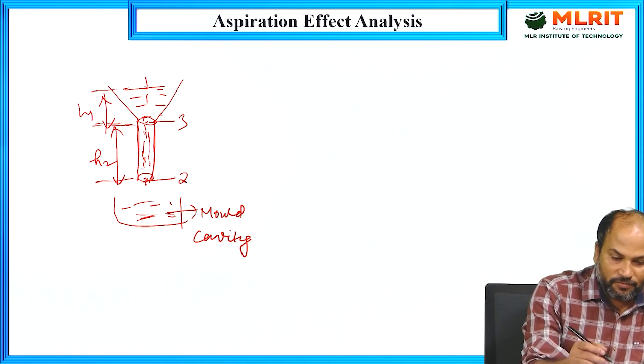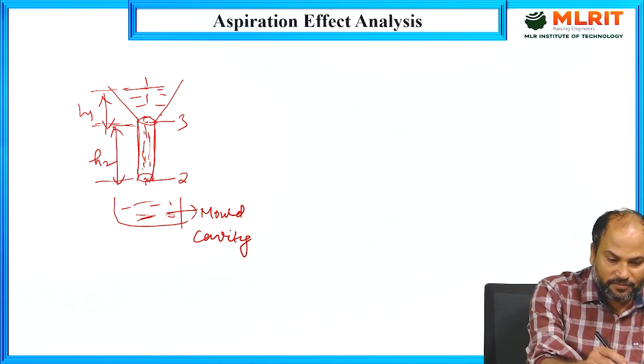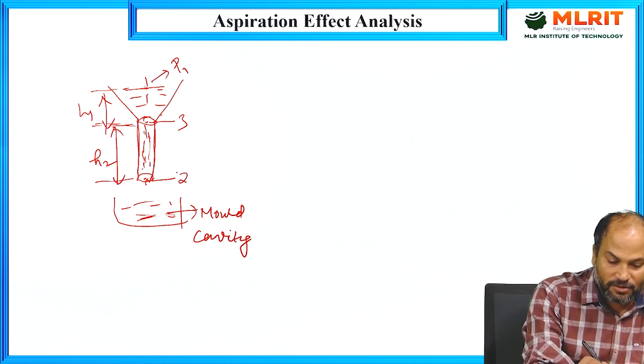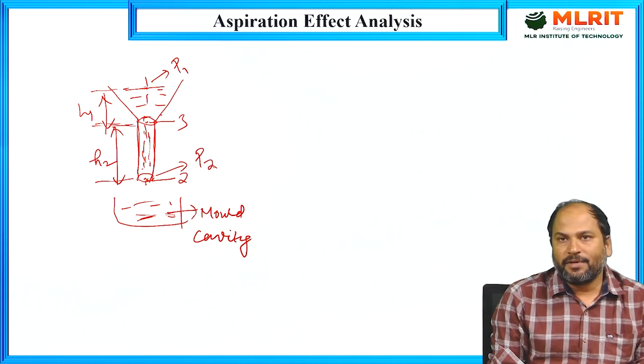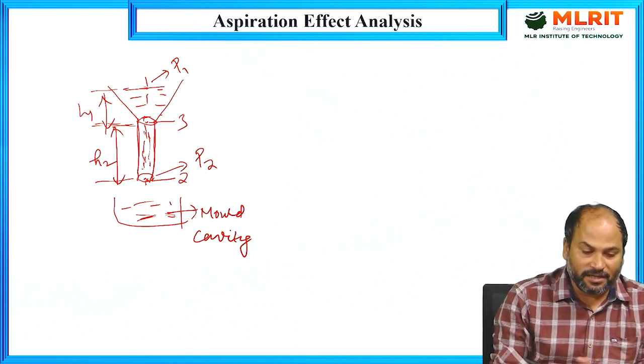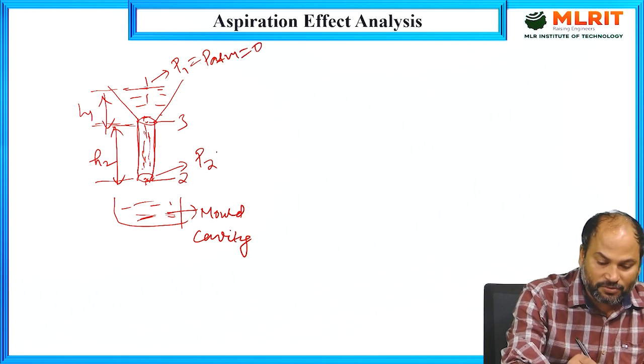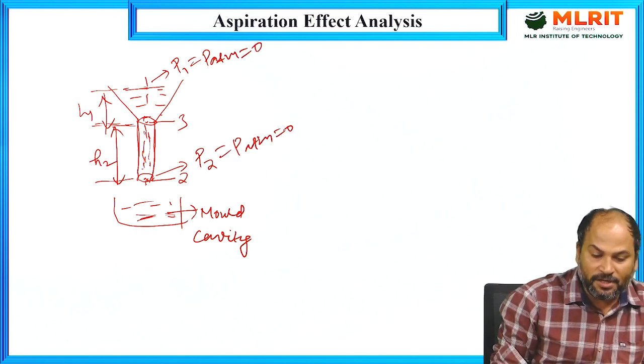Okay, so we are assuming this is open to the atmosphere. This point of course is open to the atmosphere. So suppose the pressure at this point is P1, and this is also open to the atmosphere, and the pressure at this point is P2, and we are taking atmospheric pressure as the reference. So obviously P1 will be equal to P atmospheric, and this will be 0. This also will be equal to P atmospheric, and this will be 0.